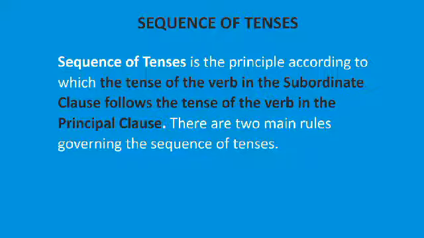What is a subordinate clause? A clause that depends on the main clause or the principal clause for the completion of its meaning. So the principal clause and the subordinate clause are followed by certain tenses based on certain principles. That is what we are going to discuss here in this video.